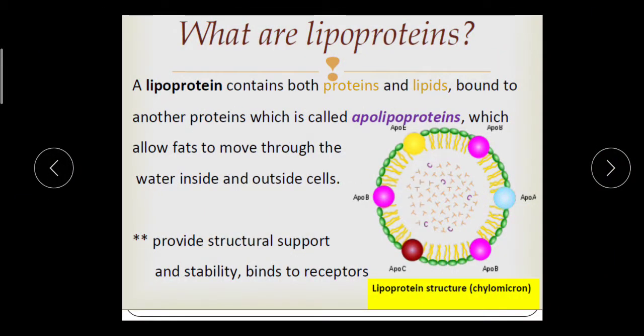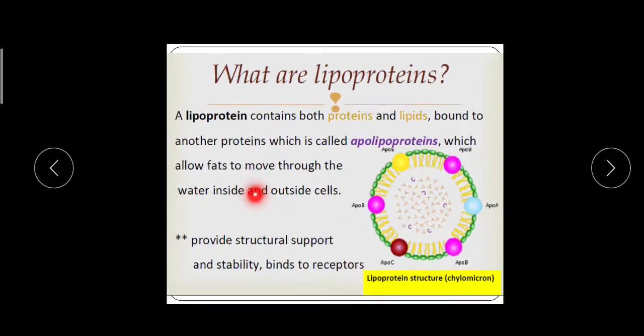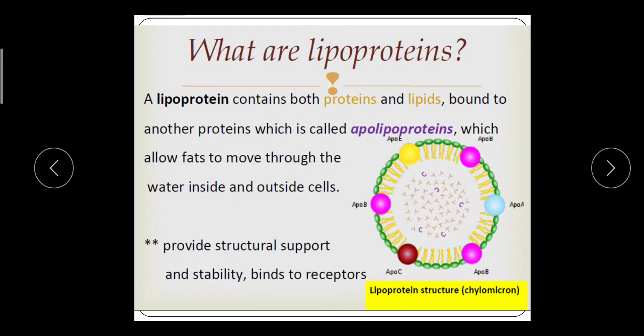These proteins on the surface of lipoproteins allow fats to move through the water inside and outside the cells. Another function of apolipoprotein is that it provides structural support and stability to lipoprotein, and it is responsible for binding to the receptor. Here one of the lipoproteins is called chylomicron. This is its structure or figure.